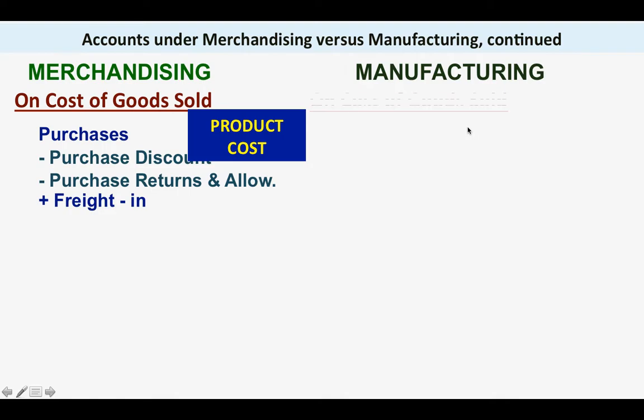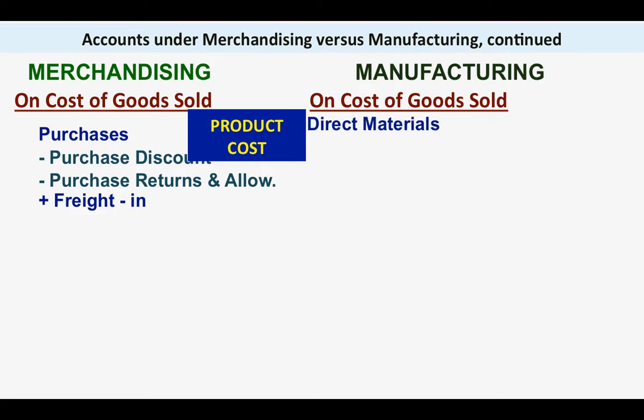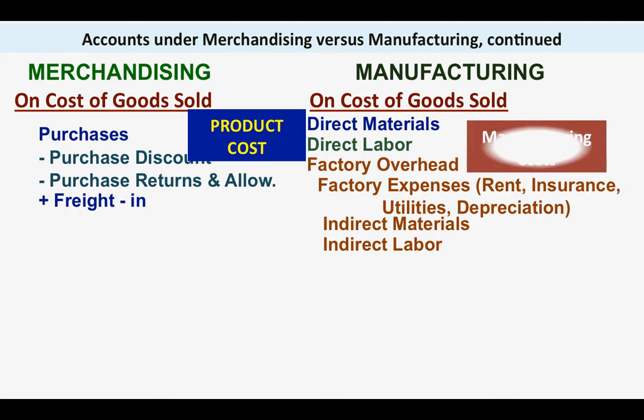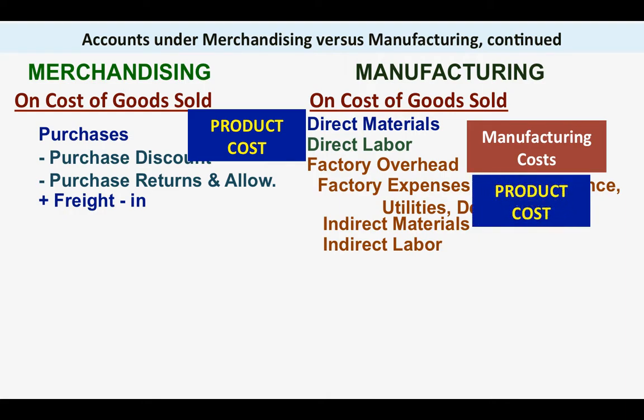For manufacturing, ang cost of goods sold natin will be the manufacturing cost, which are the direct materials, direct labor, and factory overhead. And under factory overhead, we have factory expenses, we have the indirect materials and indirect labor, and these are our manufacturing costs. And class, these are also our product cost. Okay? Okay, class. In terms of expenses, there's no difference.